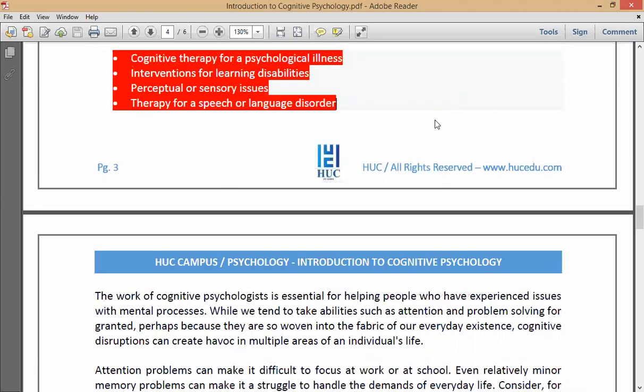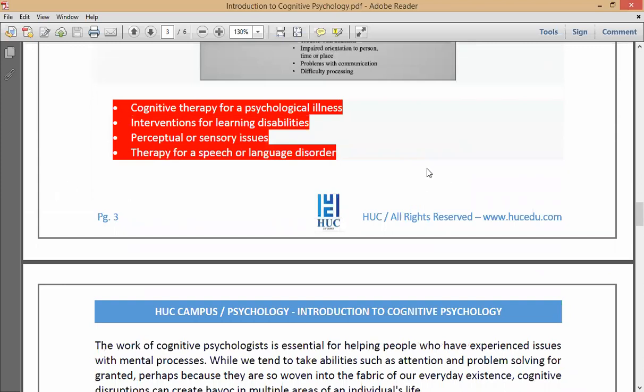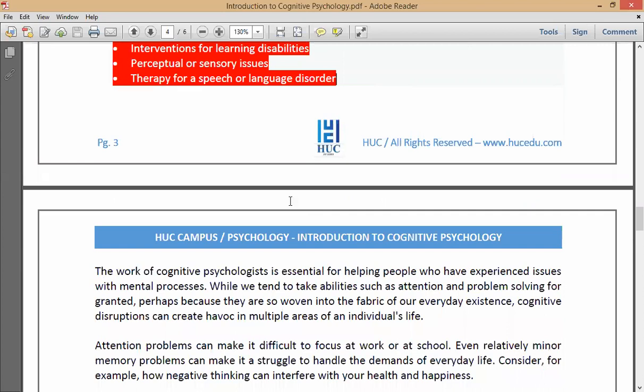So did you all understand up to this point? Page number 3. Did you all understand up to page number 3? Yes, sir. Any doubts? Yes, sir. Do you all have any doubts? No, sir. Okay, good. Let's go to page number 4.